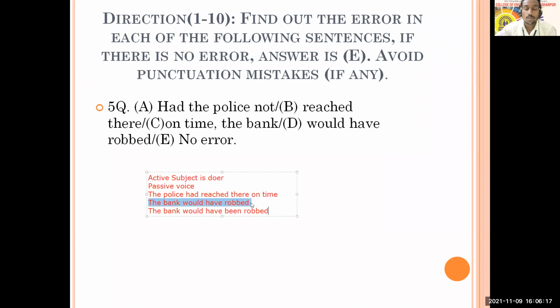Which sounds perfect, which sounds right out of these two sentences? Here, the bank would have robbed. Last one is right, sir. Yes, Shubham, you're right. Last one is right.